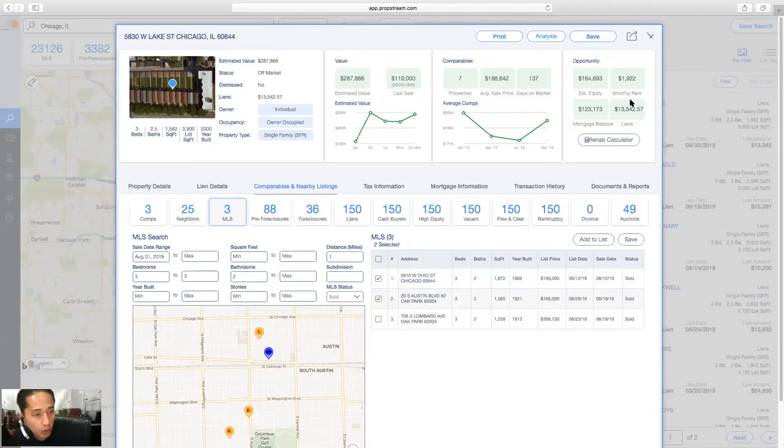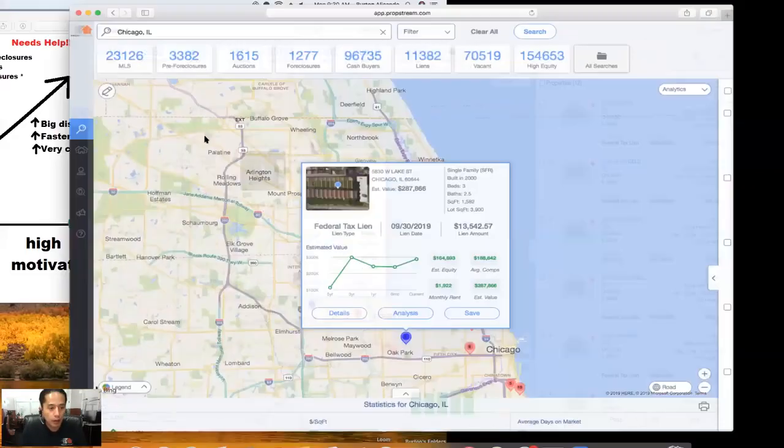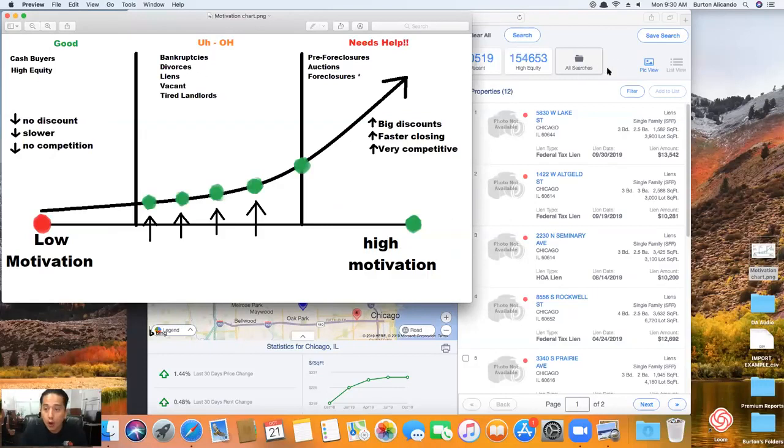So this could still be a lucrative deal depending on the rehab, right? So that is what our system was ultimately designed for you guys to do: come up with leads that allow you to stay away from competition. Our system also lets you come up with leads that you're not going to find in any other platform or any recording office for that matter.